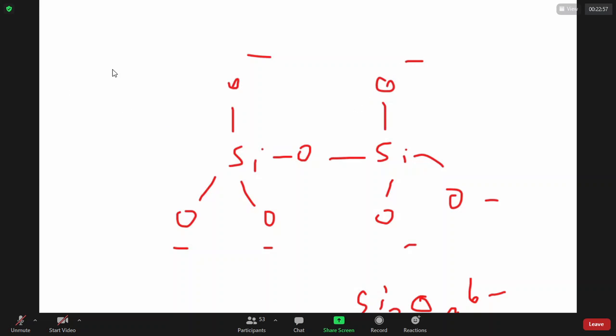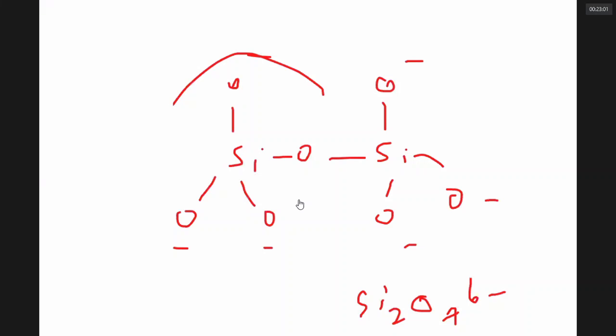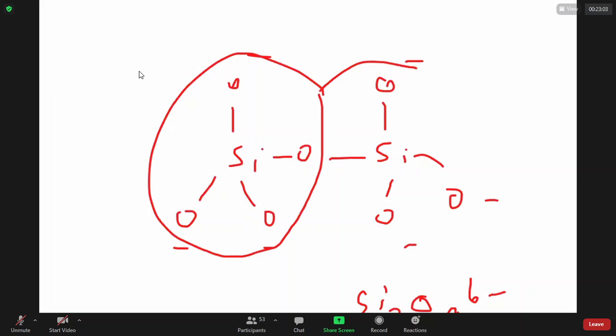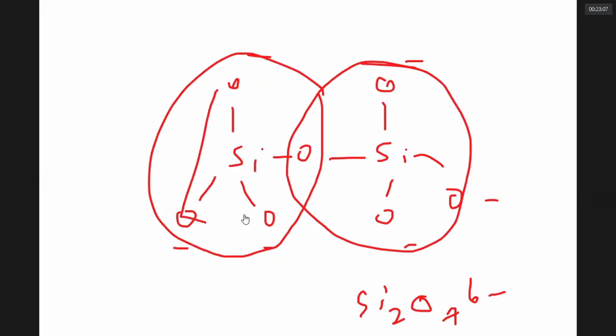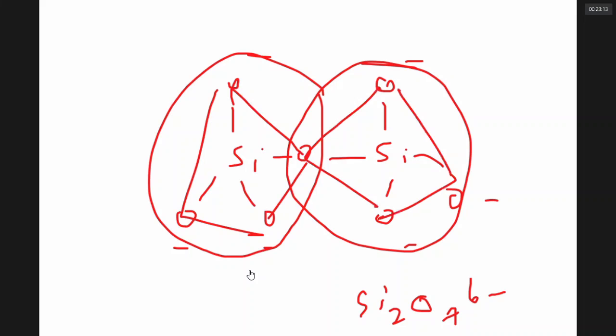Pyrosilicates are a type of rocks formed when 2 silicates share 1 common oxygen. We say 1 corner is shared, and write like this. Only 1 oxygen is shared. 1 oxygen shared is called pyrosilicate.